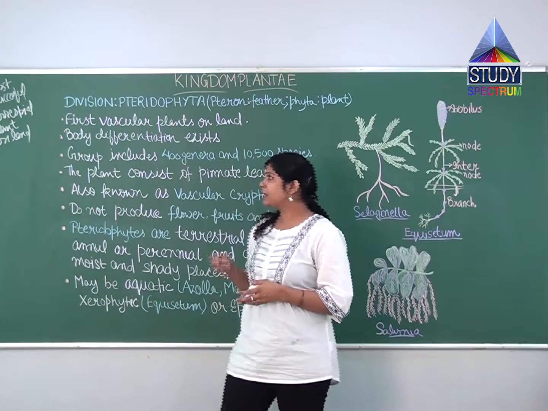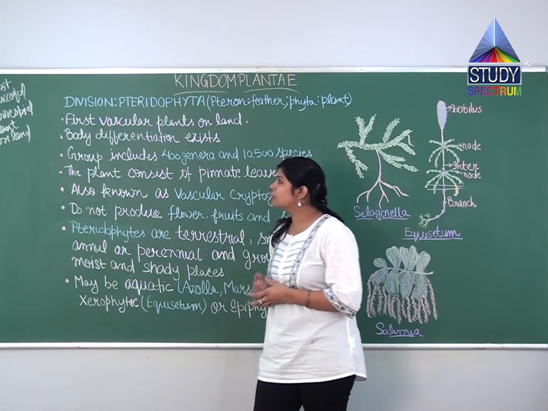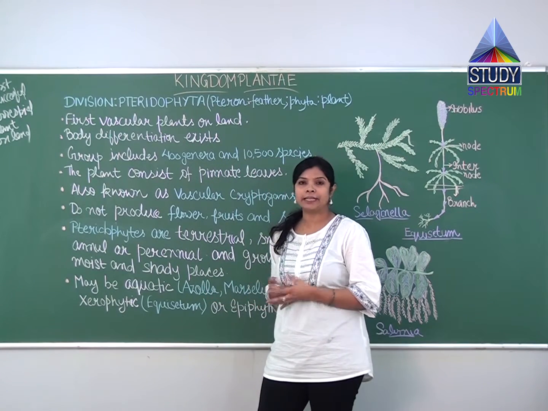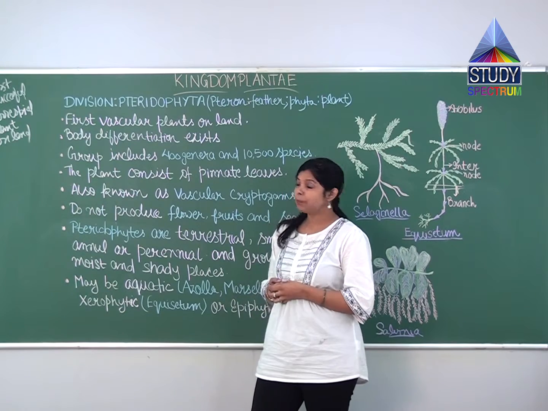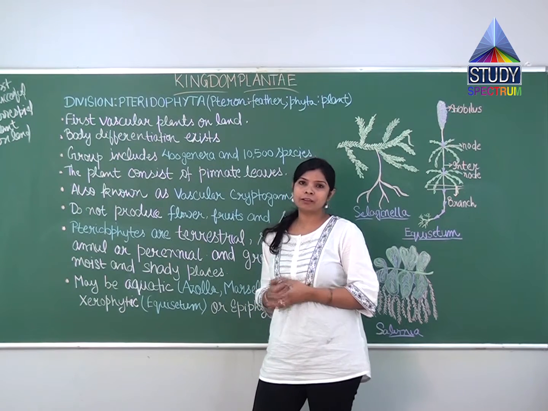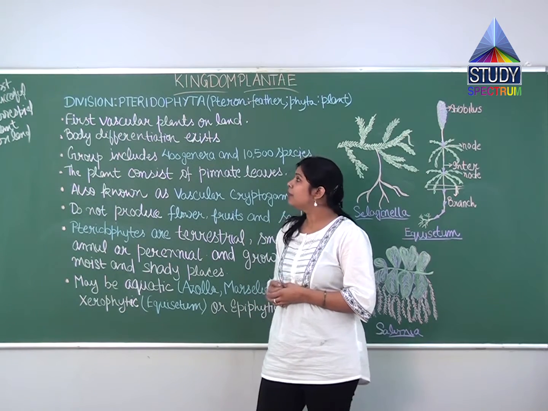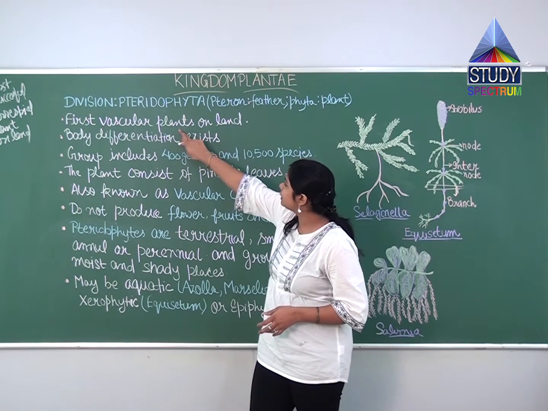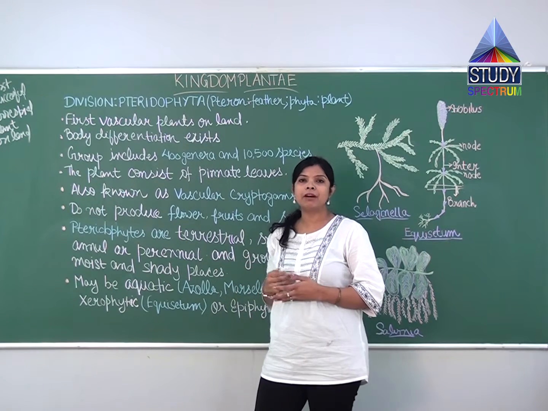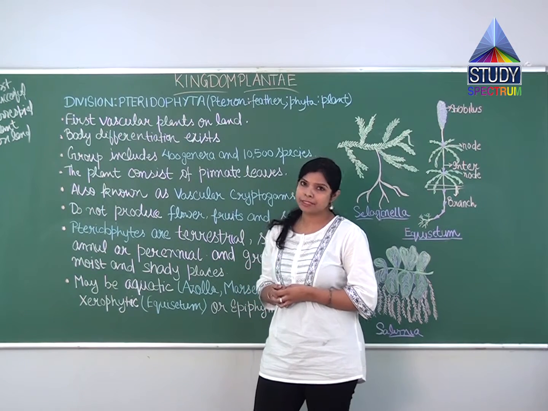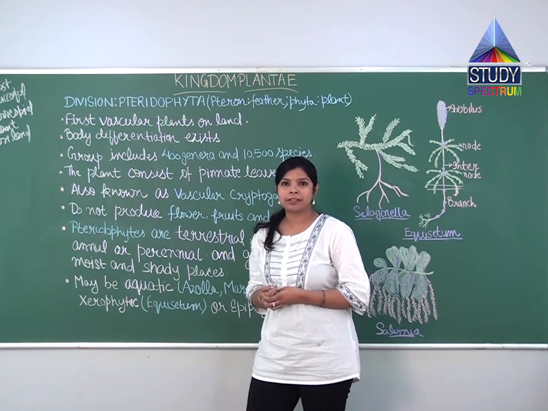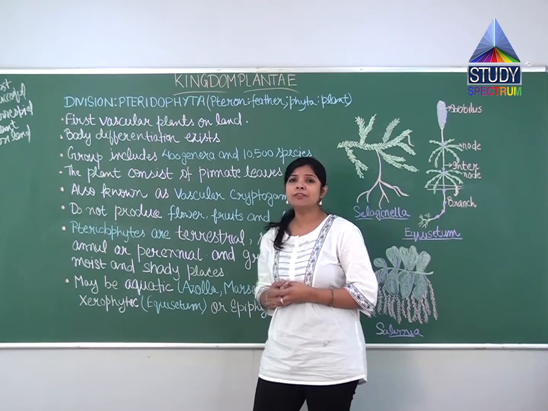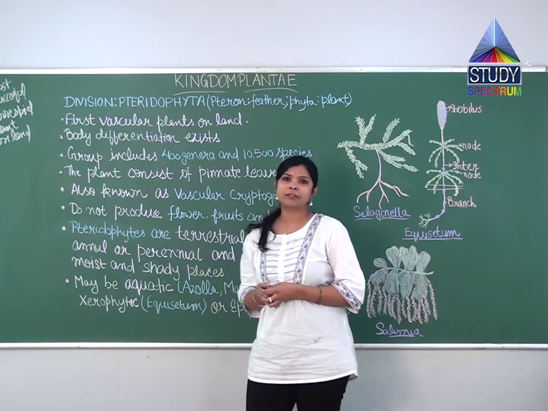Now, students, pteridophytes are the first successful terrestrial plants on land. Why are they called successful terrestrial plants? Because they have vascular tissues; these are also called vascular plants. So what is the function of vascular tissues?